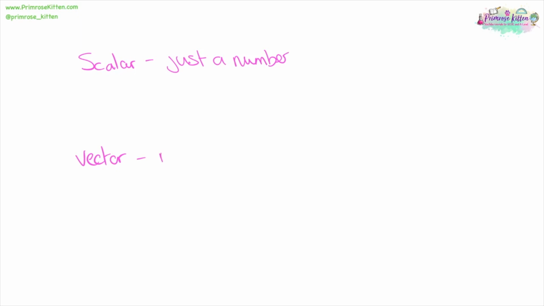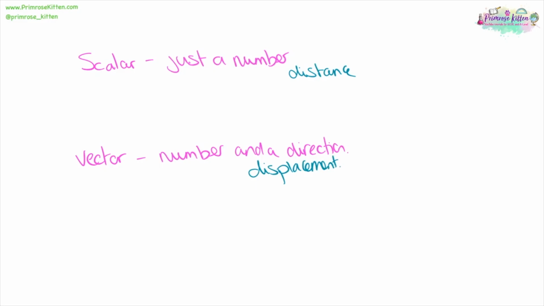A vector quantity is going to be a number and a direction. For example, distance is scalar, but displacement is vector because it's distance in a direction. Mass is scalar, but weight, which is your mass upon the earth, is vector. Speed is scalar, but velocity, which is speed in a certain direction, is vector.